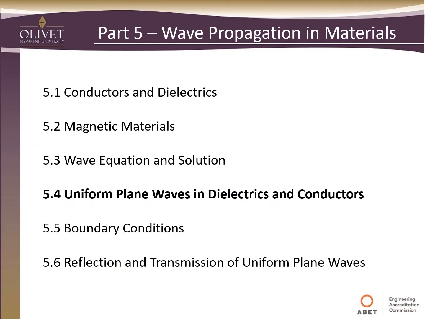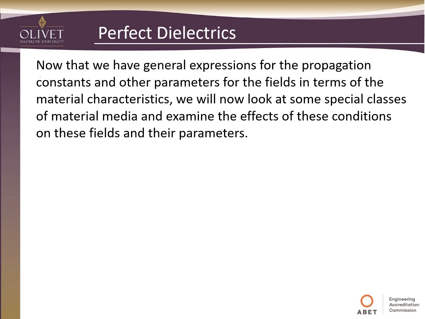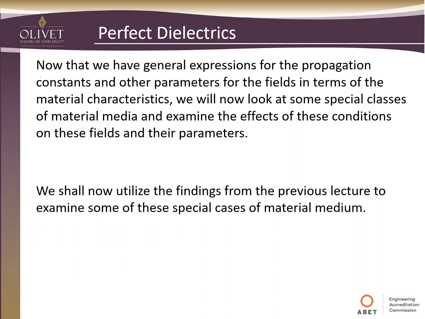So again, we're in the 4th lecture of part 5, uniform plane waves in dielectrics and conductors. Now that we have general expressions for the propagation constants and other parameters for fields in terms of material characteristics, we now want to take a look at some special cases or classes of material media and examine the effects of these conditions on the fields and their parameters.